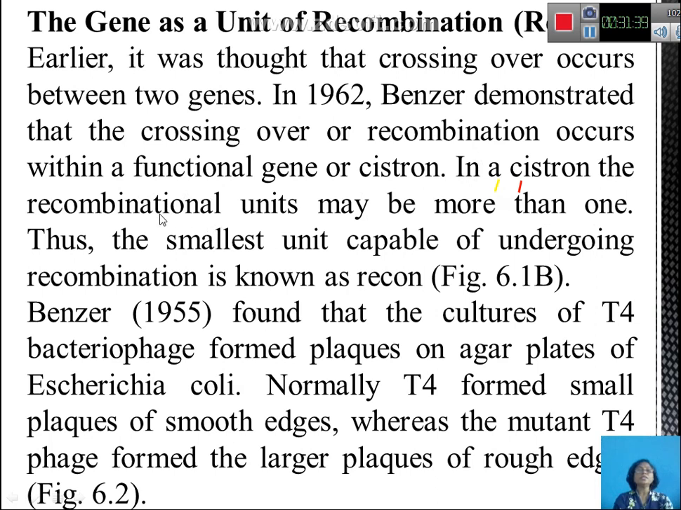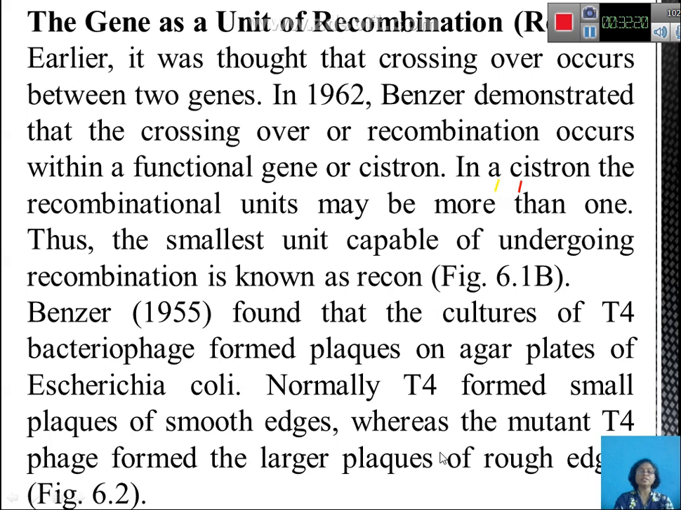So in a big recombination molecule, that is a cistron molecule or a functioning gene molecule, you can have as many recombinational units as possible. The smallest unit capable of undergoing recombination is called a recon. Benzer found that when cultures of T4 bacteriophage were grown on agar plates of the host Escherichia coli, the normal T4 formed small, smooth edged plaques, whereas the mutant T4 phages formed larger plaques, which were rough edged.